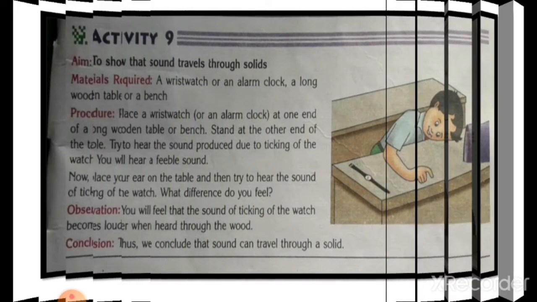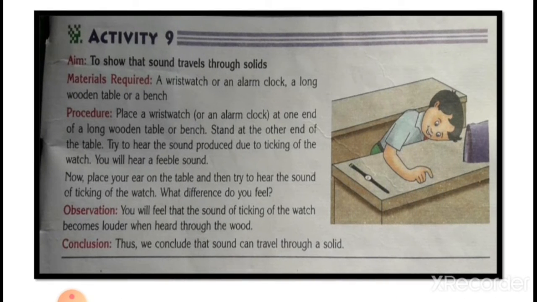air. Okay, the next activity is to show that sound can travel through solids. A wristwatch or an alarm clock, a long wooden table or a bench. This is very familiar, no need to take all these materials. If you just keep your ear on a wooden bench, and you scratch or make a sound from the other end of the bench, of course you will hear the sound.